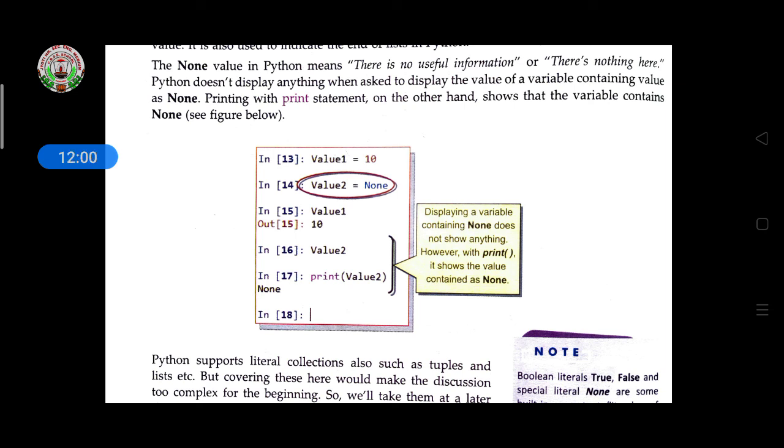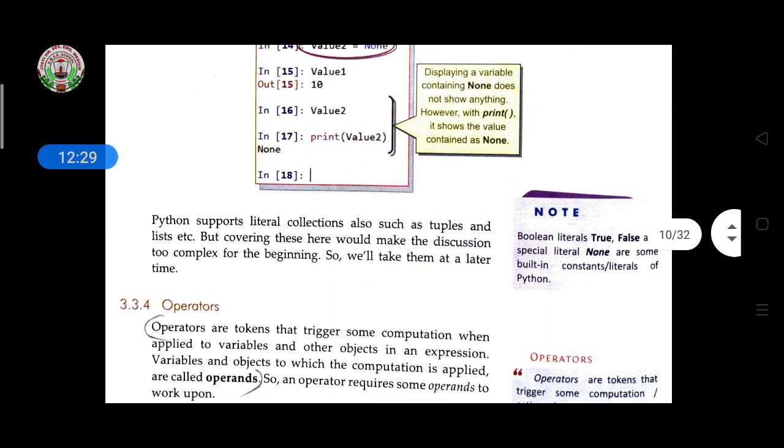If you enter value2, it will not show anything. Then if you write print and, inside the brackets, value2, it means you want to print what is stored in the variable value2. None is stored there, so None will be printed here like this.